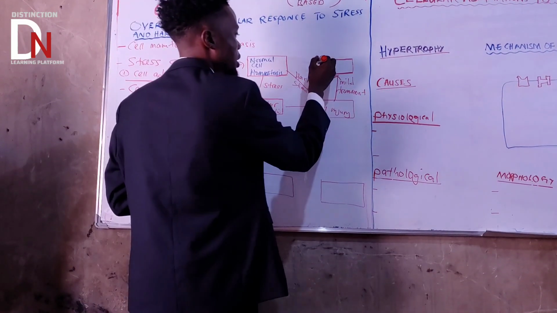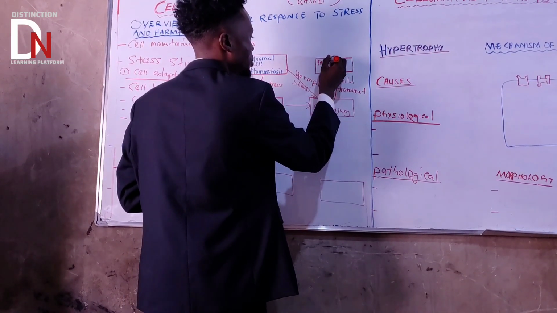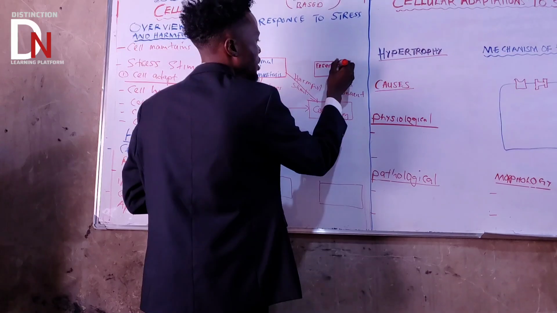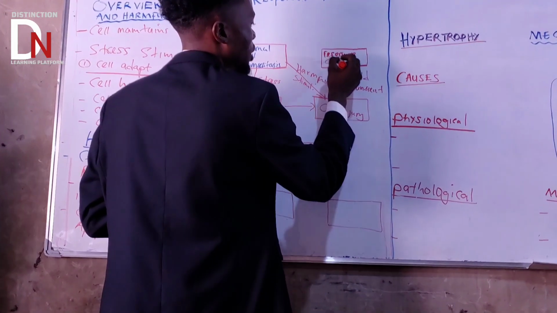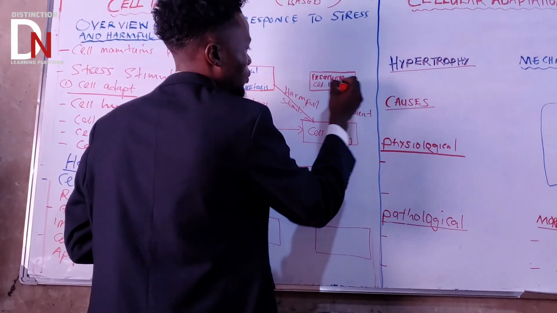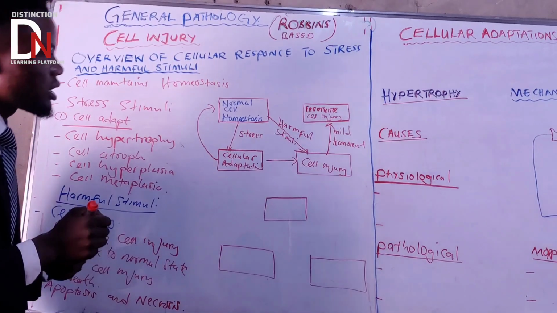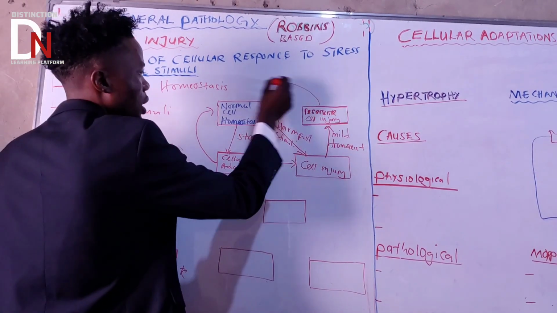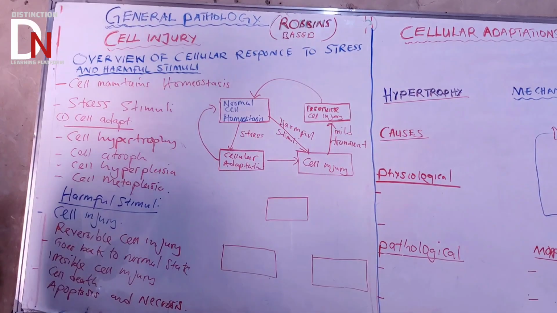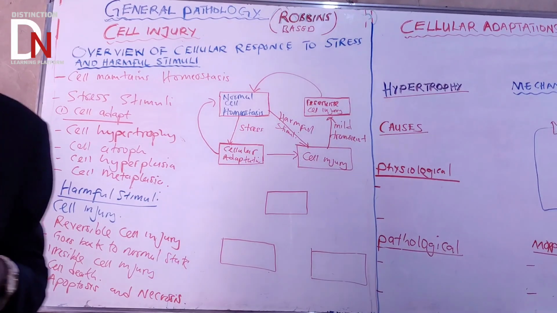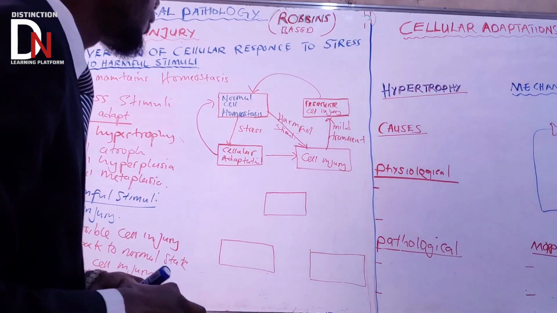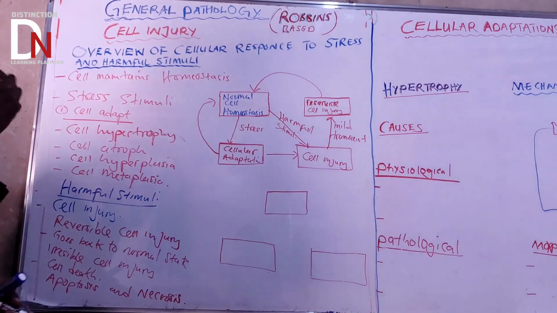So what are we saying here? This leads to reversible cell injury. Remember that reversible cell injury can lead back to a normal cell, which is maintaining homeostasis. Very, very important point. Okay?